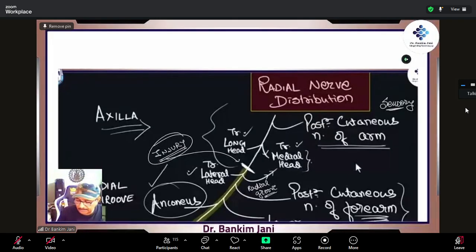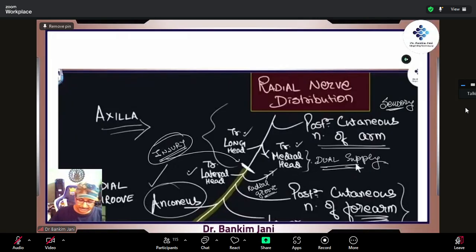So that means triceps has got the dual supply. So when it is said that if radial nerve is injured above the radial groove, which head of the triceps is spared? Medial head of the triceps. Medial head and the long head, both. The head affected would be the lateral head, because the medial head got the dual supply, right? It is also supplied from here and supplied from here.